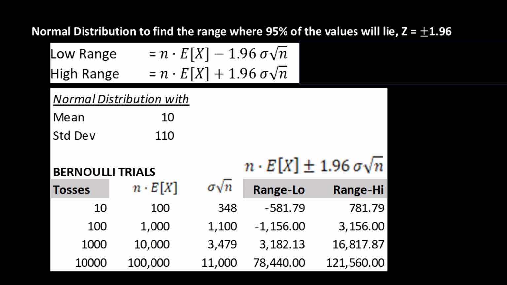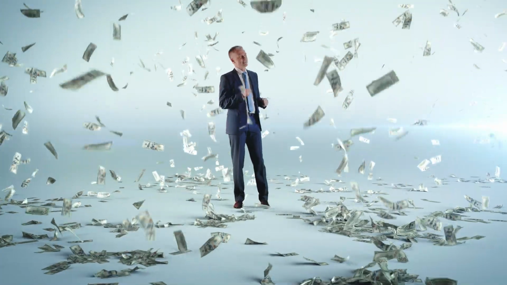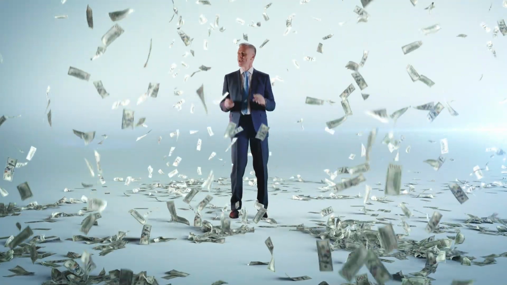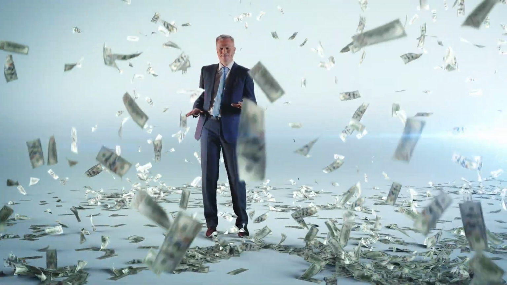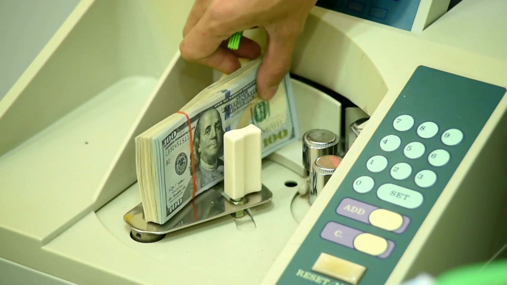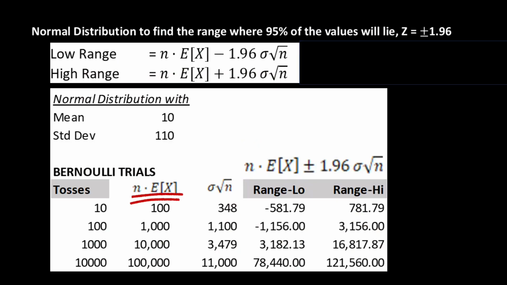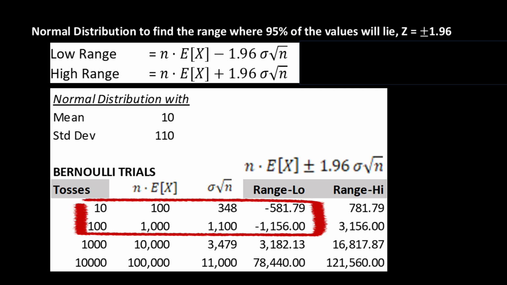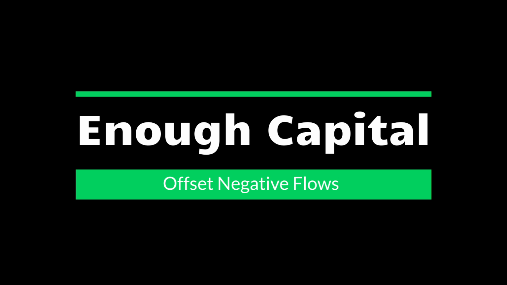So remember our lesson from the last video? You gotta have enough capital to play this game and let the law of large numbers work for you. That means you should have enough money to survive dips in capital. Given this and the low points in the range, if you want to play these games often enough, you need to be able to survive the dips, and clearly, having capital equal to n times expectation of x is not enough to play 10 or 100 tosses, but it's enough to play 1,000 or even 10,000 tosses. And the bare minimum to survive 95% of the time is to have enough capital to offset the negative low points in the range. Interesting, right?